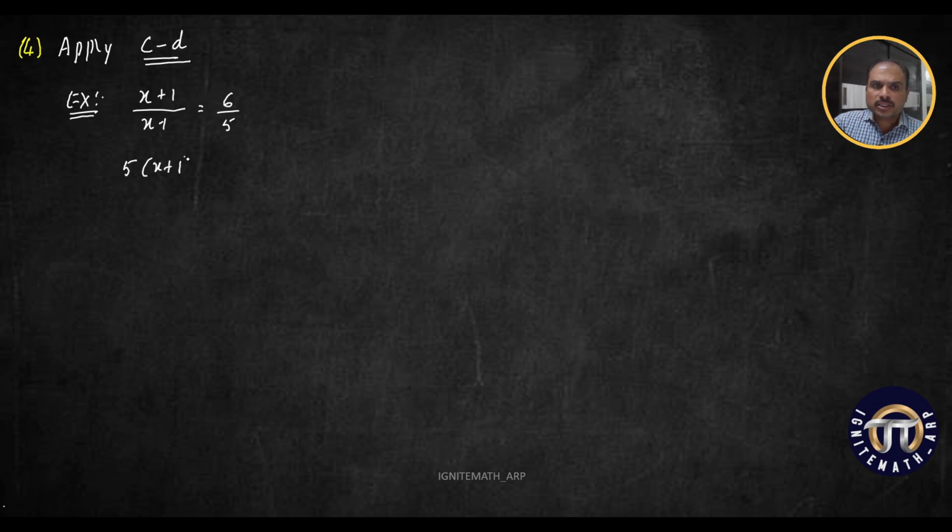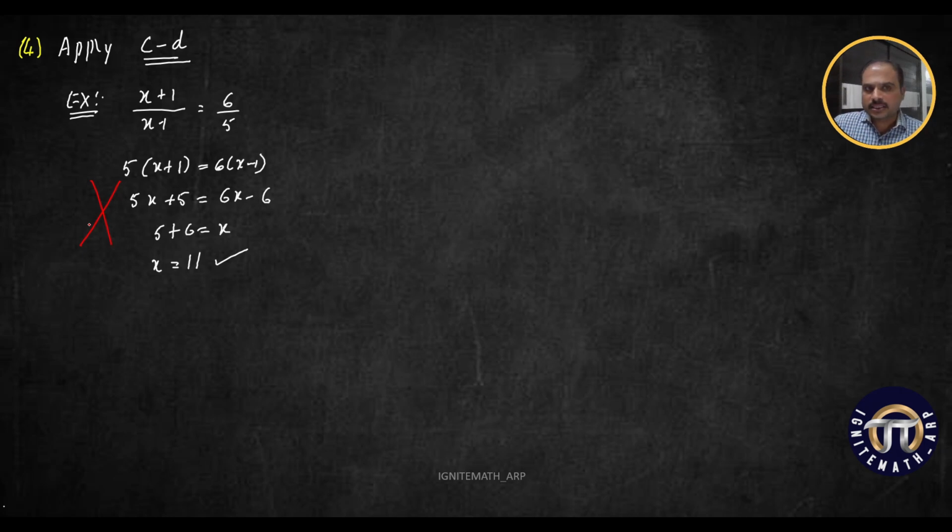Suppose what is my tendency, I will cross multiply it. 5 into x plus 1 is equal to 6 into x minus 1. Then I will write it as 5x plus 5 is equal to 6x minus 6. The answer is going to be 5 plus 6 is equal to x. x is equal to 11. You are getting the answer very quickly, but marks won't be given for this in the exam.